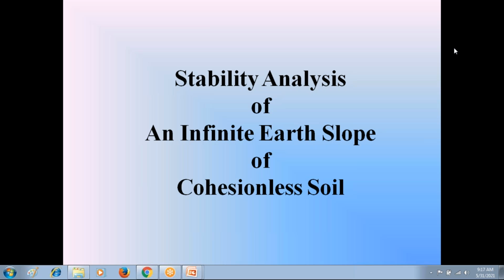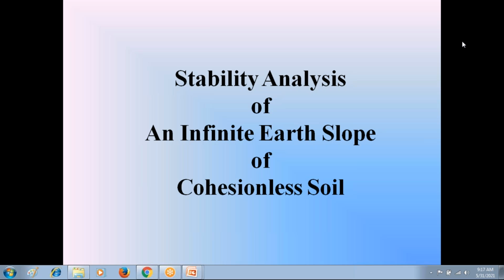So again, I am going to revise that. Please everyone follow this stability analysis, because if you clearly understand this dry soil condition, then you can easily understand the remaining two conditions, that is submerged condition and also the seepage flow condition. So go through this stability analysis of infinite cohesionless soil slope when the soil is in dry condition.